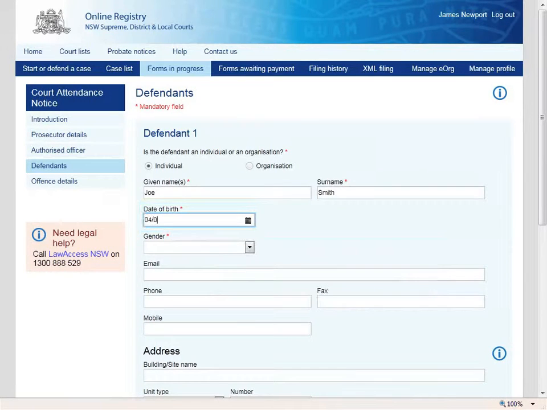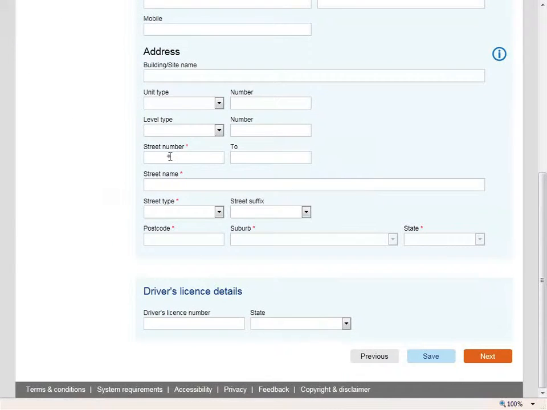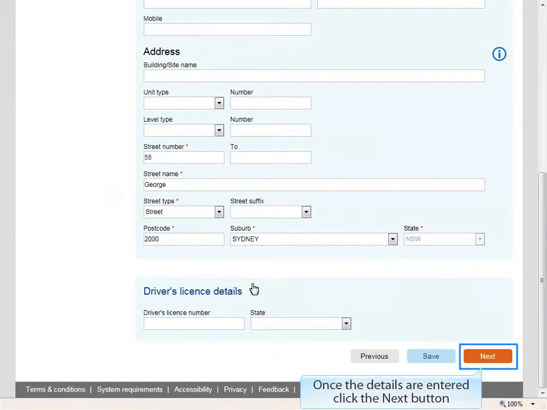The user enters 04/05/1970 and chooses the male gender. They enter a street number of 55, a street name of George, and select the street type from a drop-down list. They enter a postcode of 2000 and select the suburb of Sydney from a drop-down list. Once the details are entered, click the Next button.